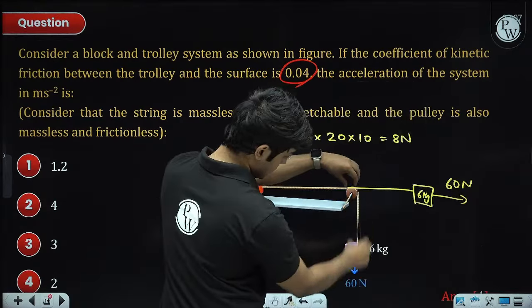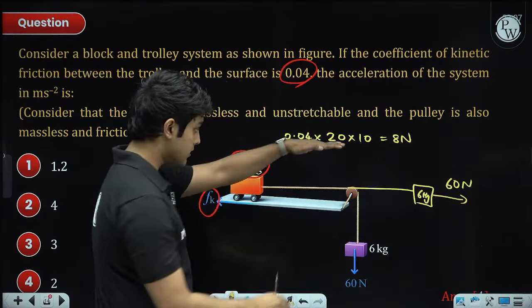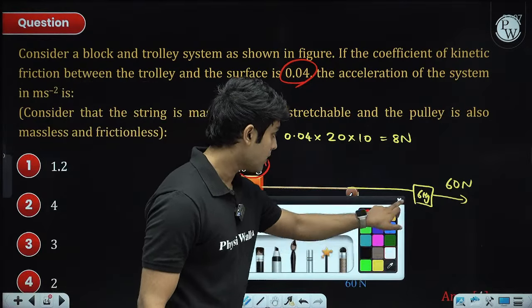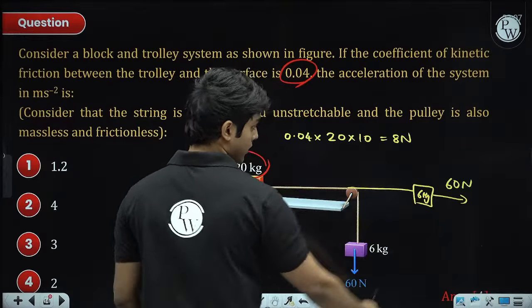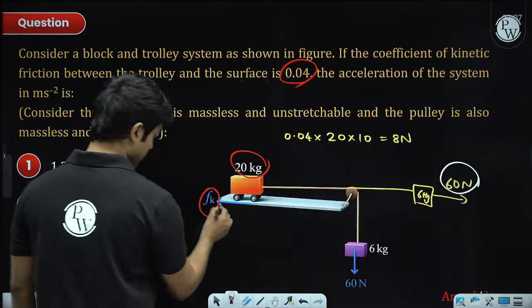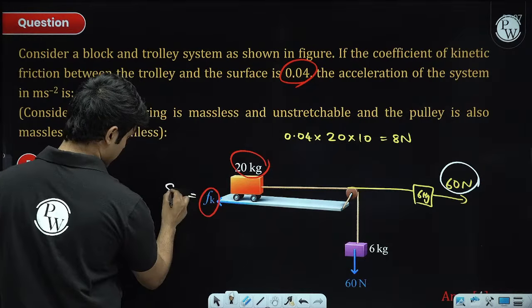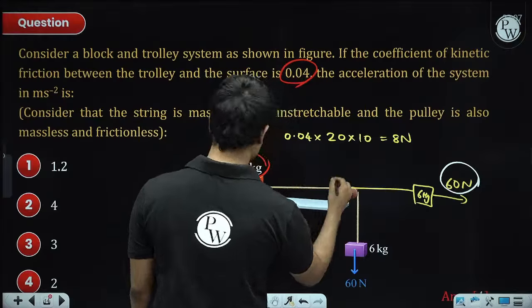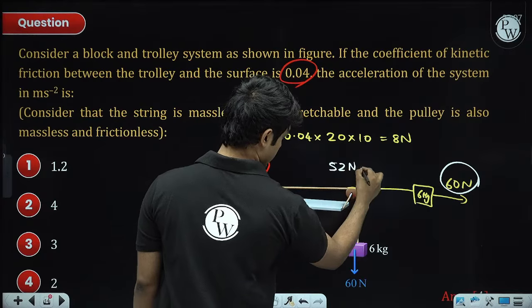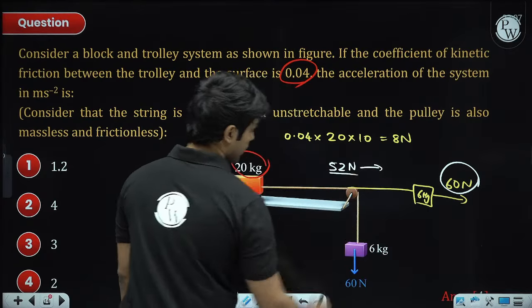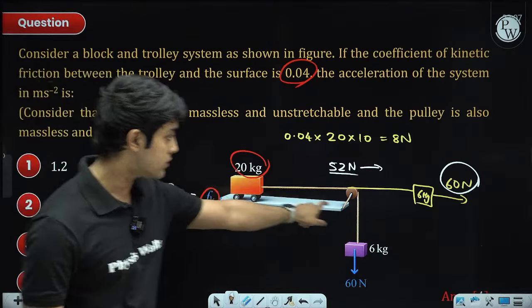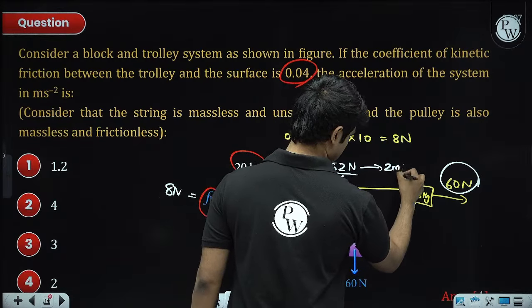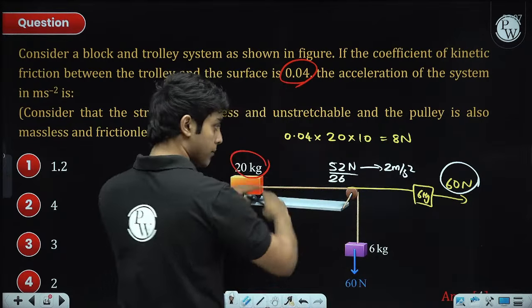Okay, so if you make this vertical part horizontal, the acceleration of both these systems is identical. You can think of this like a train now. There is a rightward force of 60 and a leftward force of 8 Newton. What is 60 minus 8? It is 52 Newton. This is the net force to the right divided by the net mass. Net mass is 20 plus 6, 26. So this is 2 meters per second square to the right, if you imagine it like a train.